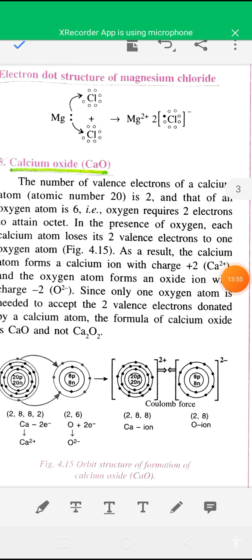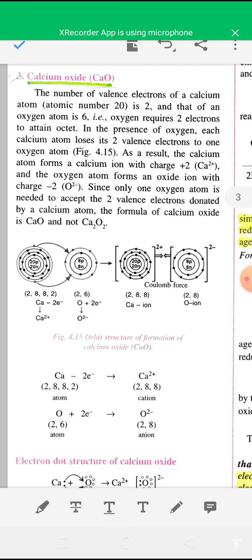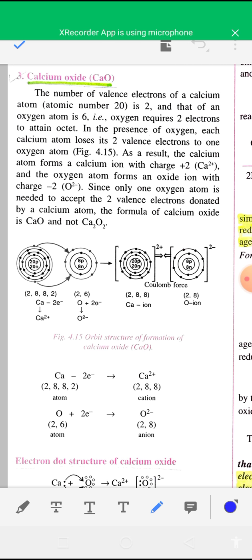Now see the structure of calcium oxide, CaO, a similar structure. Calcium has atomic number 20, its electronic configuration is 2, 8, 8, 2, so it can easily lose these 2 electrons.